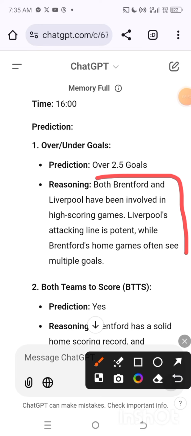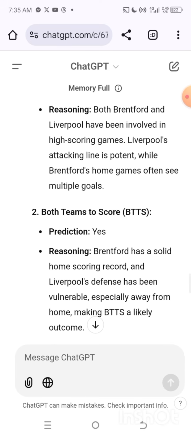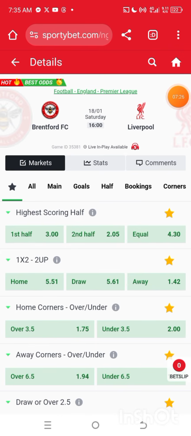Both Brentford and Liverpool have been involved in high-scoring games. Liverpool's attacking line is potent, with Brentford home games often seeing multiple goals, right? So you can go to your SportyBet account or your OneXBet account and check everything to see if this is true. Let's go and check, and if it's not, we're going to be checking out another option in this AI prediction. So let's go.